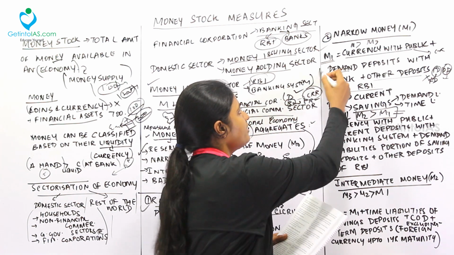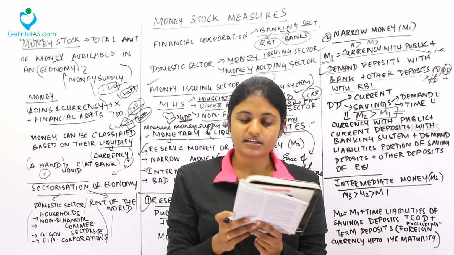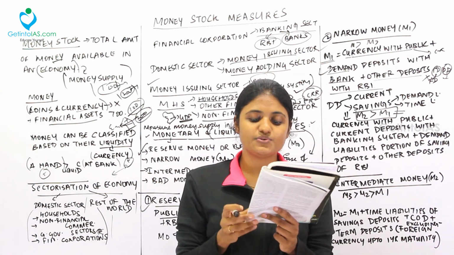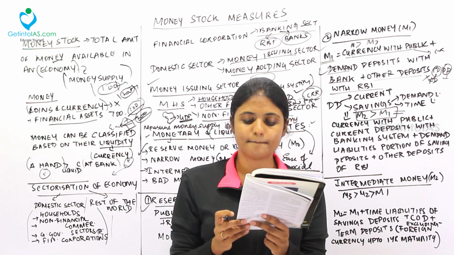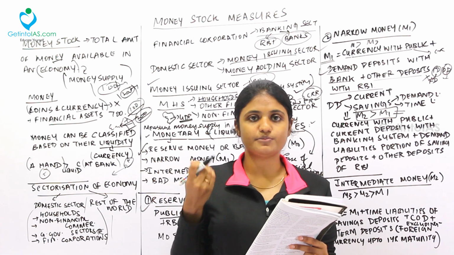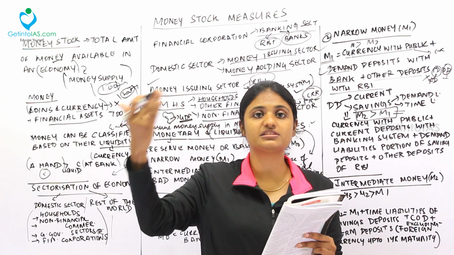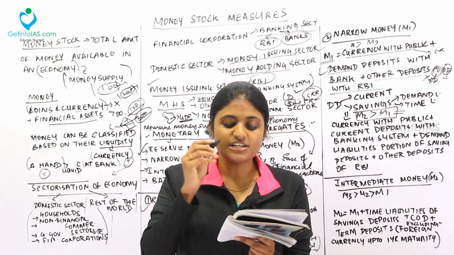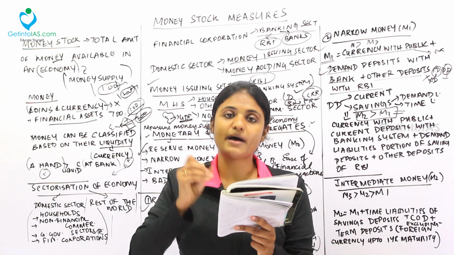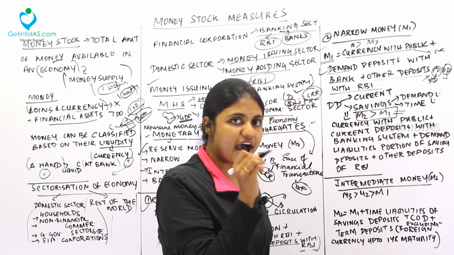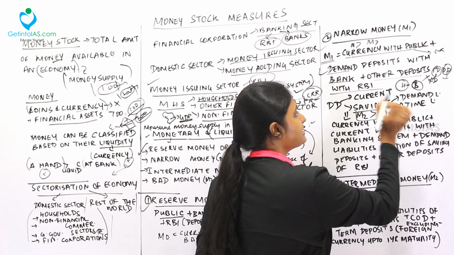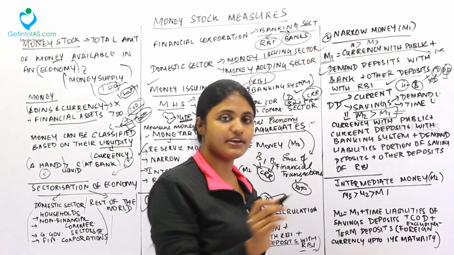I already told you all the formula for M1. Now, I am dealing with the formula here. What is currency with the public? Currency with the public is equal to the currency in circulation minus cash on hand with the banking system. Earlier we saw currency in circulation means what we had in our hand plus the deposits in the bank. Over here they're telling currency with the public is equal to the currency in circulation minus cash on hand with the banking system. Only the money you're having in the hand is calculated, and the money that is deposited in the bank is subtracted. That is currency in circulation, only in your hands.